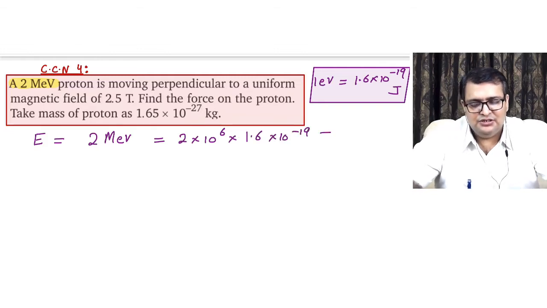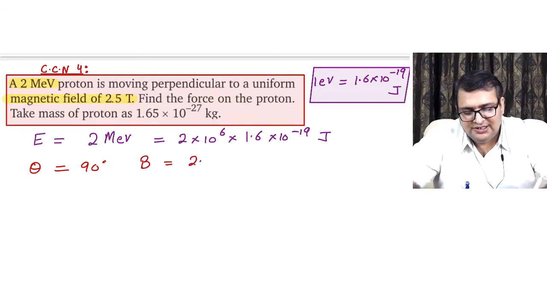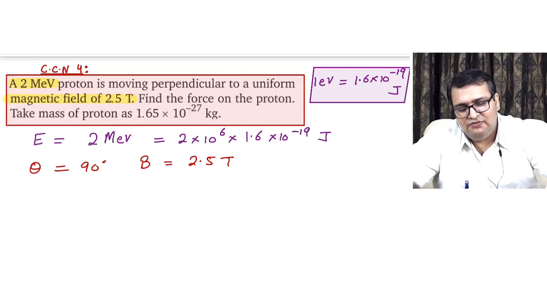Now this is done in joules. It is moving perpendicular. Very good. Theta is 90 degree. That makes our job very easy. To a perpendicular uniform magnetic field, 2.5 Tesla. Awesome. B is 2.5 Tesla. They're asking to find the force. Yes. Now we have energy. What is the formula that we have to use?